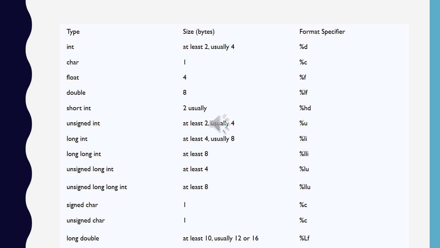Now we come to the format specifier. So what is a format specifier? Like we are using %d for integer. %d indicates to the compiler that we are using an integer value in that particular memory space. In that way, we use %c for character. It indicates to the compiler that we are using a character in that particular memory location.